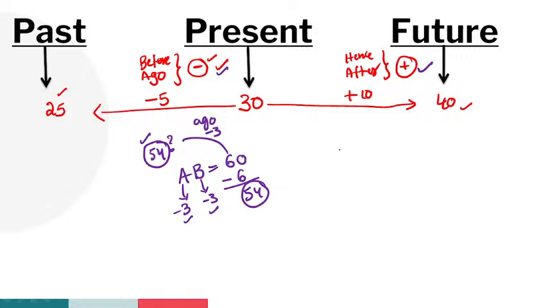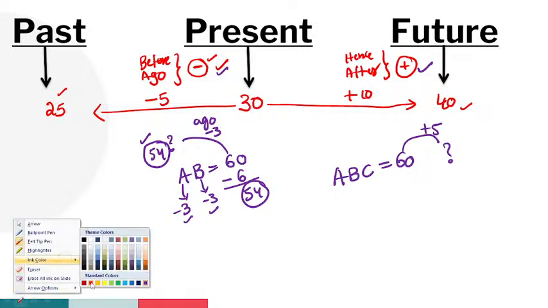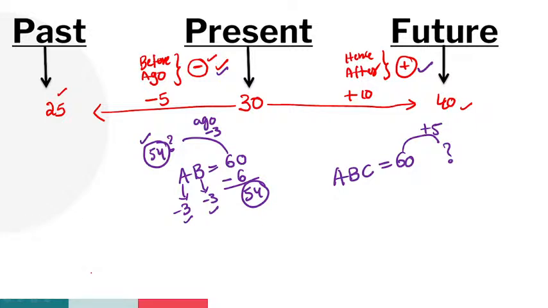Right. Very good. Excellent. One more example, guys, here. Three persons, A, B, C. The present sum of ages is 60 years. After 5 years their ages will be how much, guys? Anyone, guys?